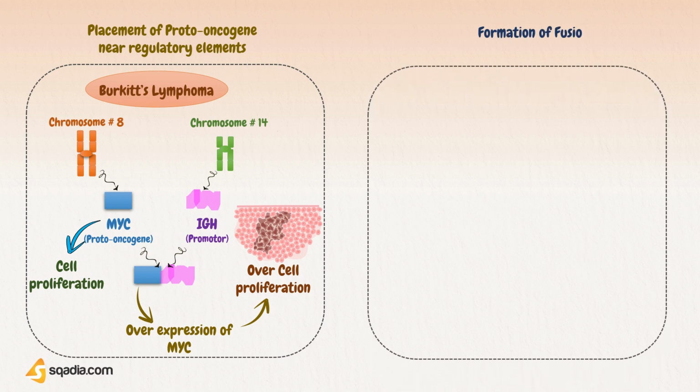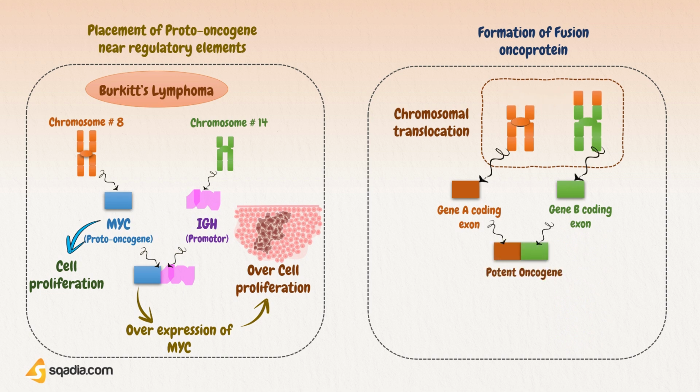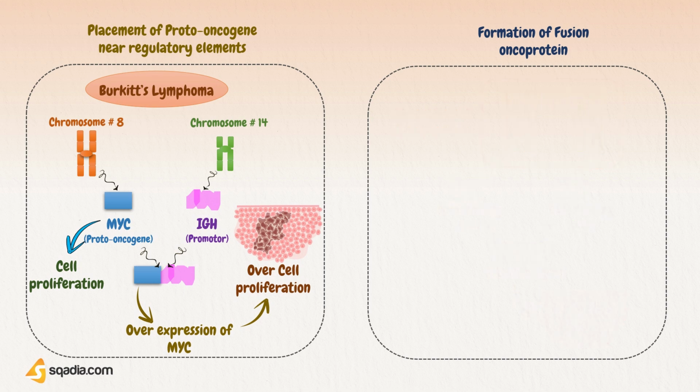Now let's understand the second mechanism, that is, formation of fusion oncoprotein. Some translocations fuse the coding sequences of two genes together, for example of gene A and gene B. This fusion then generates potent oncogenes, that are the group of genes that have the capacity to generate tumor cells. Here, an example from historic studies is the Philadelphia chromosome, which was initially identified as a minute or unusually small chromosome in patients with chronic myelogenous leukemia, CML.